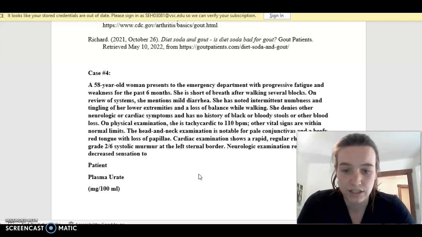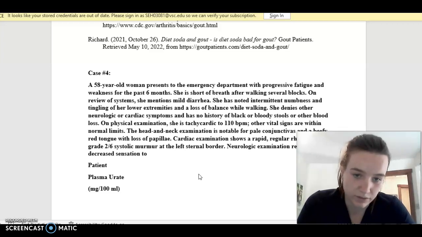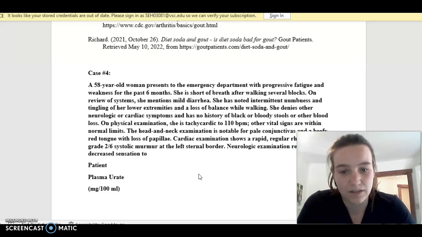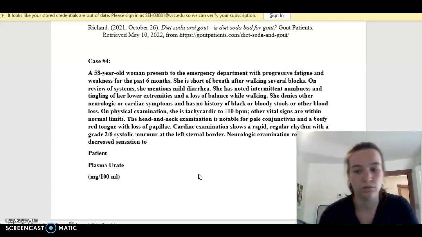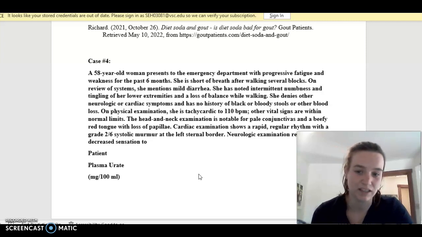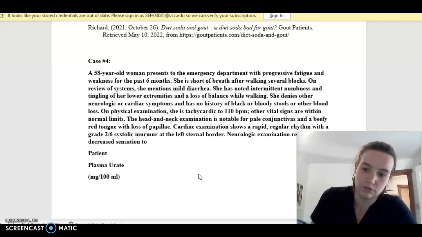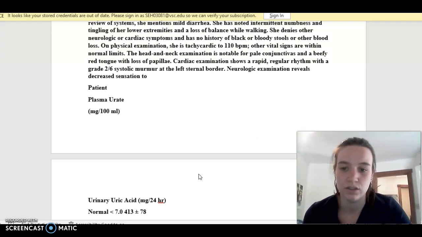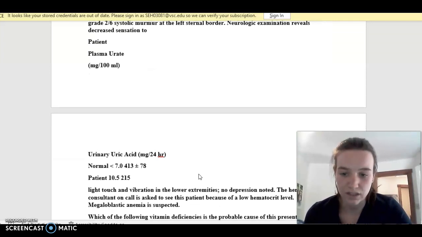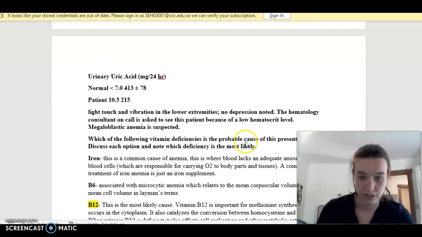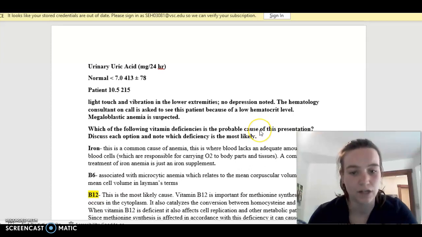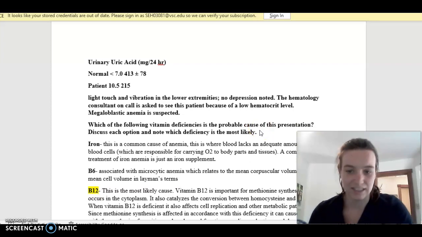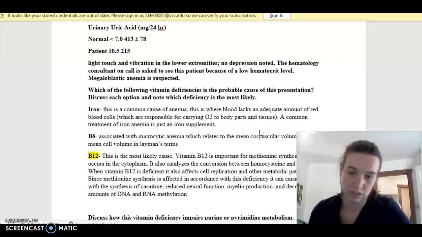On physical examination, she is tachycardic to 110 beats per minute. Other vital signs are within normal limits. The head and neck examination is notable for pale conjunctivae and a beefy red tongue with loss of papillae. Cardiac examination shows a rapid, regular rhythm with a grade 2 out of 6 systolic murmur at the left sternal border. Neurologic examination reveals decreased sensation to light touch and vibration in the lower extremities. No depression is noted. The hematology consultant on call is asked to see this patient because of a low hematocrit level. Megaloblastic anemia is suspected. Which of the following vitamin deficiencies is the probable cause?